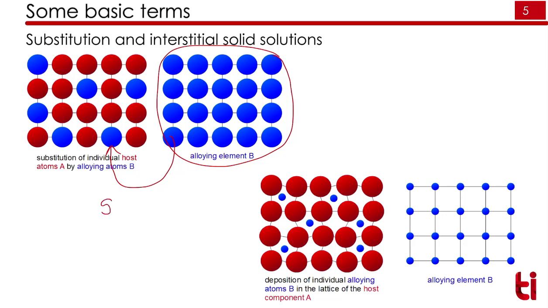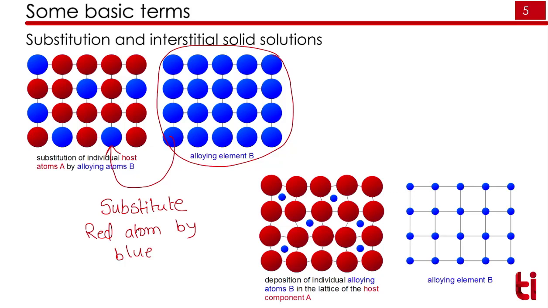That means we can replace the red atom by a blue atom. This we call substitutional solid solution.